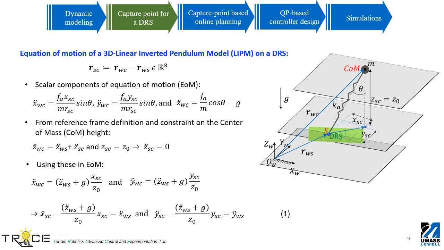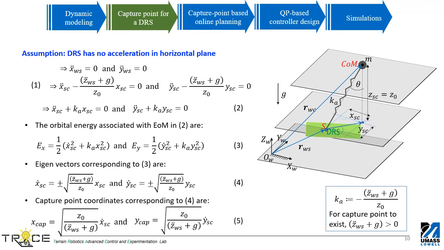With this assumption, the horizontal components of the center of mass equation of motion relative to the support point on the DRS are given in equation 1. We further assume that the support point on the DRS has no or negligible horizontal accelerations. Under this assumption, the horizontal component of the center of mass equation of motion relative to the support point on the DRS becomes homogeneous.